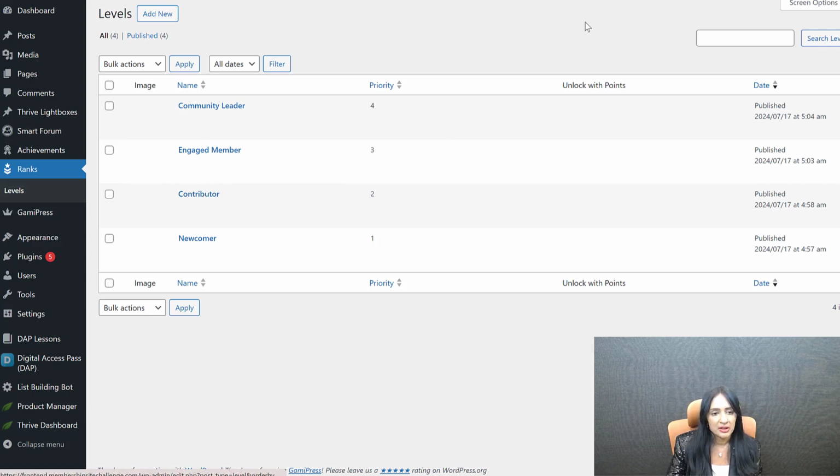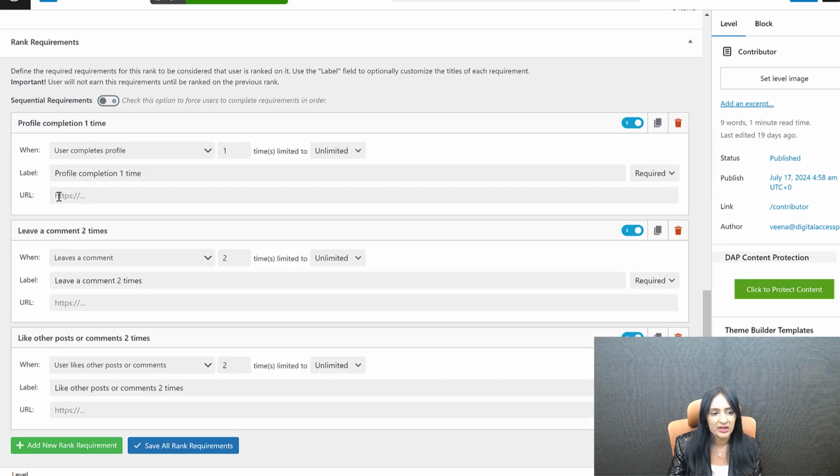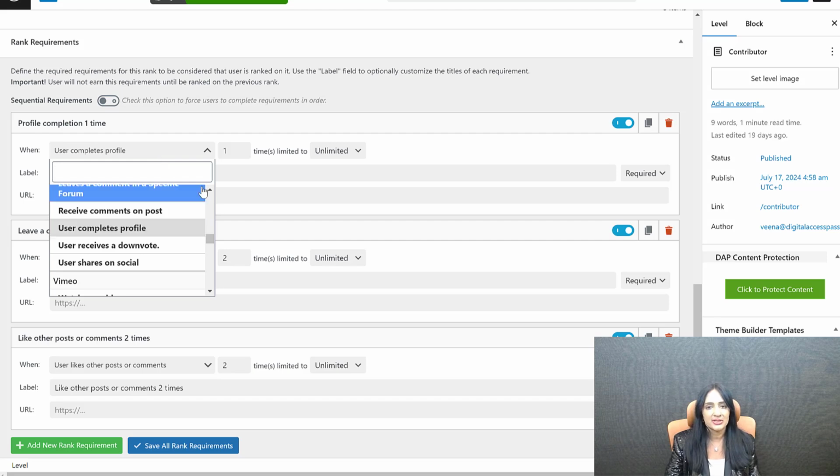Here you can see name, description. I have not added anything here. So I have said here they have to complete their profile. They have to leave a comment 2 times. They have to like other posts and comments at least 2 times to get to the next level. As long as you're using SFP, you're using GamiPress, and you want to gamify your community site, you can do this just like I showed you.